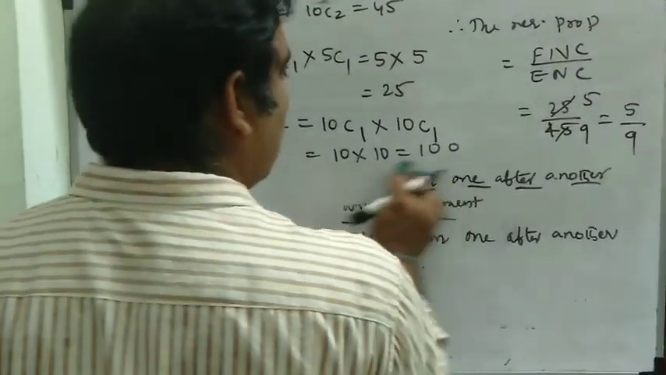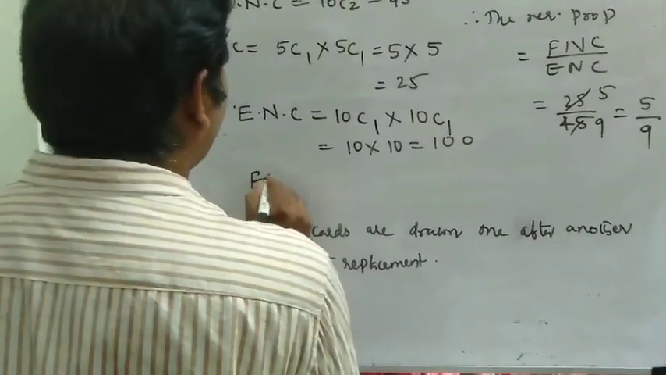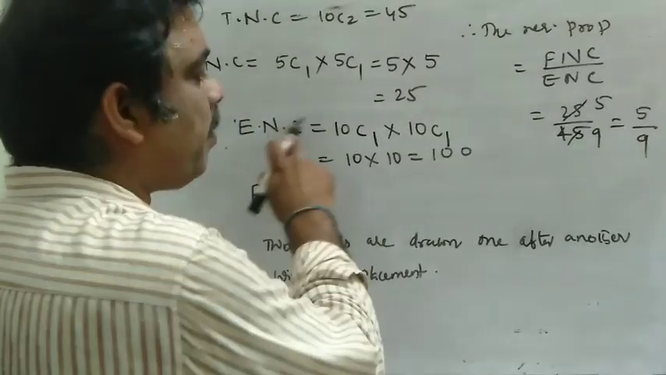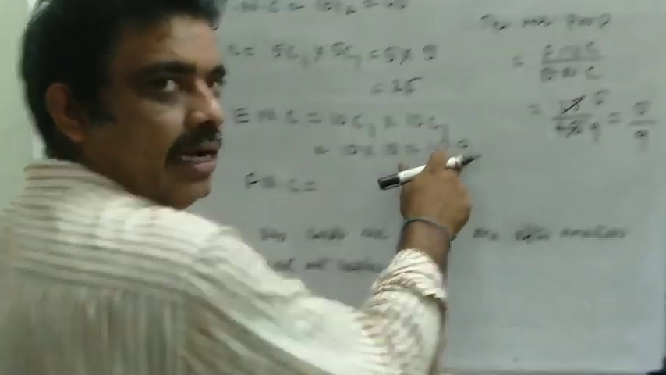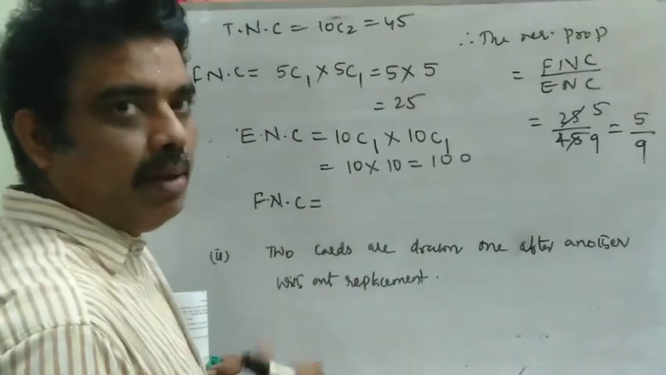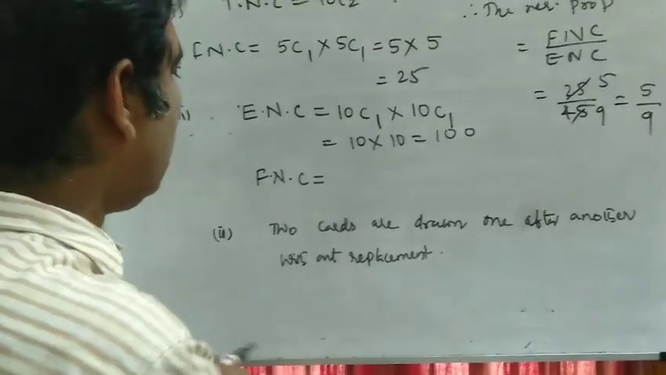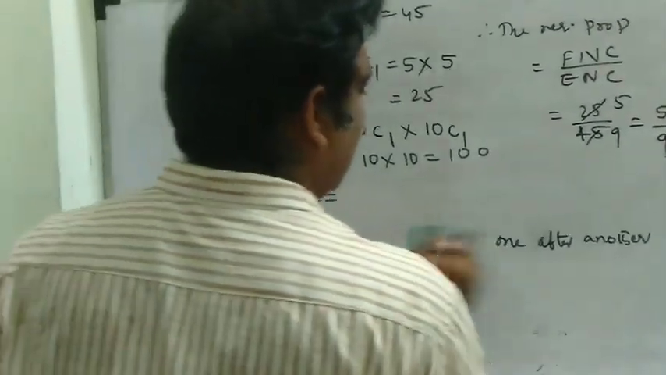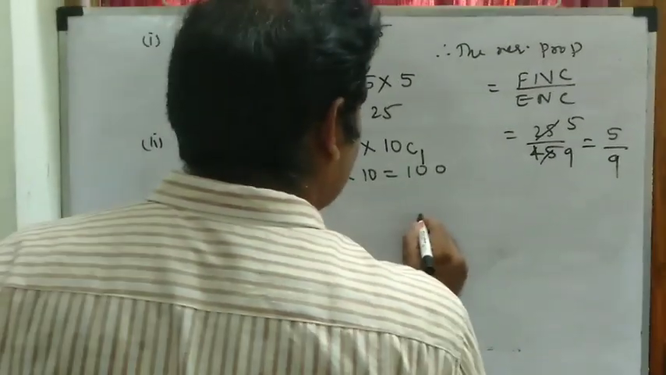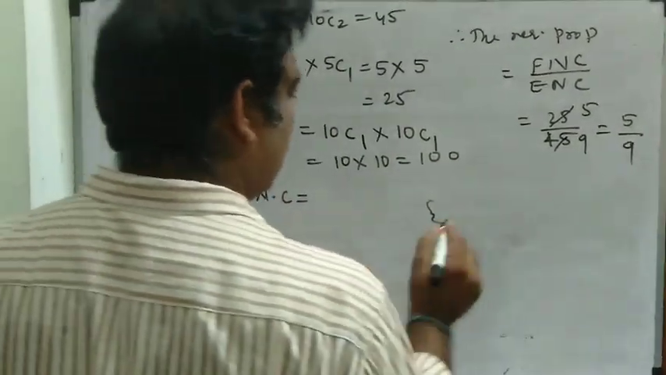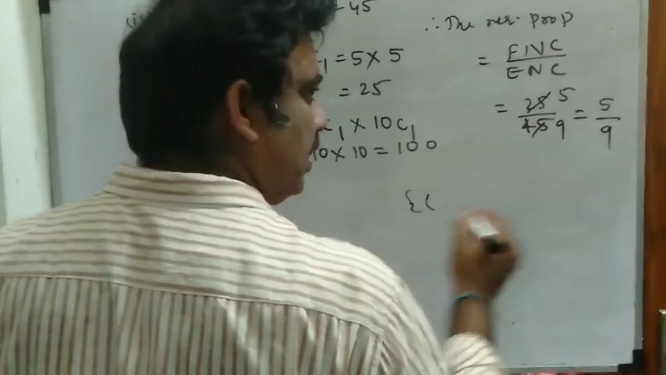Now two cards are drawn one after another with replacement. We have to find the favorable number of cases. The denominator part we already have, the value is 100. Now we have to find the favorable number of cases. In the favorable cases we have to choose one after another, so let us see all the possibilities.